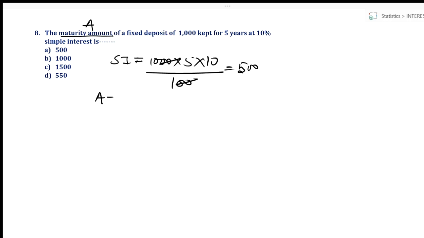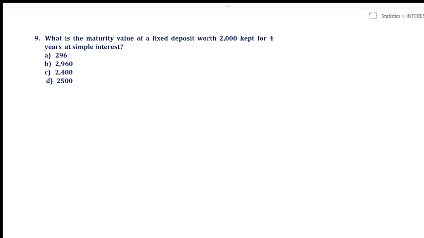The sum was lent at simple interest, fine, but what the question demands is amount. So what is amount? Amount is equal to P plus SI, 1000 plus 500, which is equal to how much? Rupees 1500. So what is the right answer? Option C is the right answer. Fine. Let's move on to the next question.